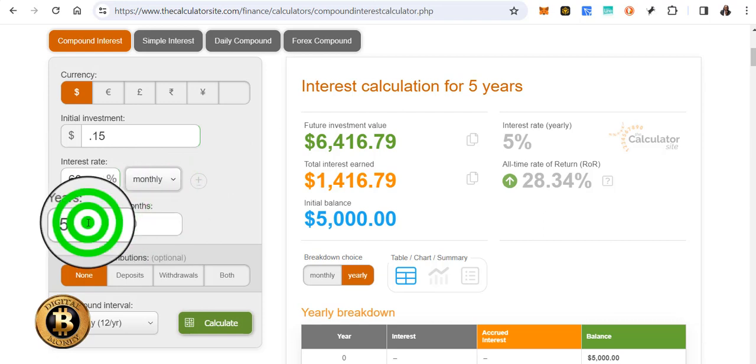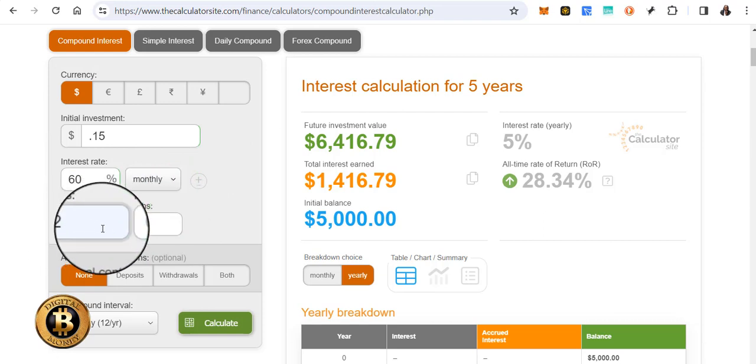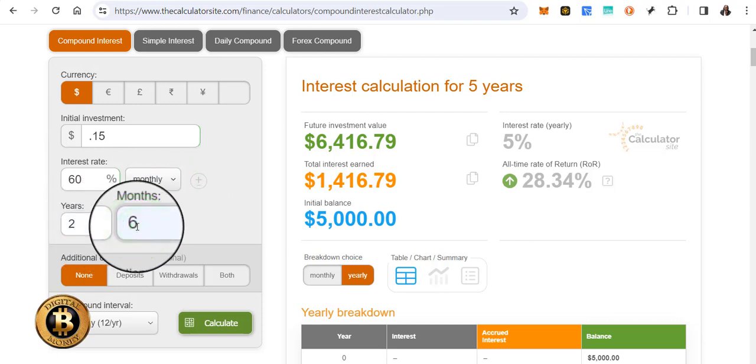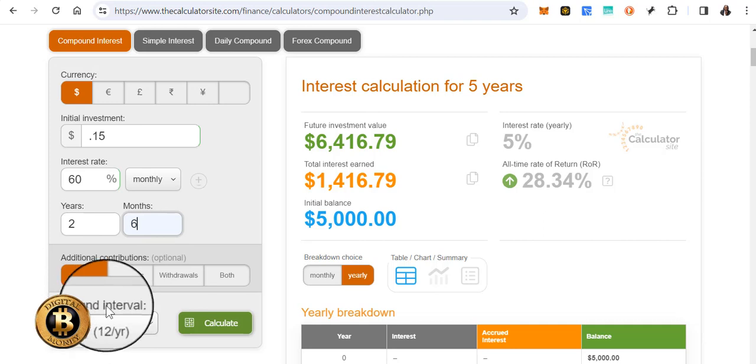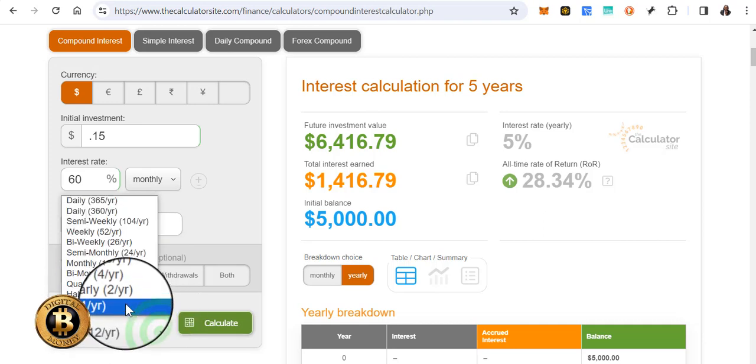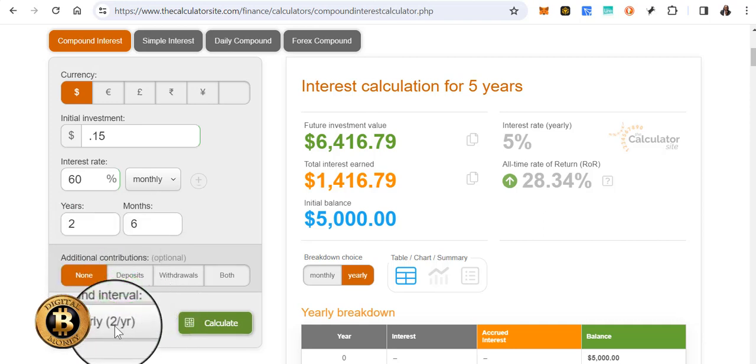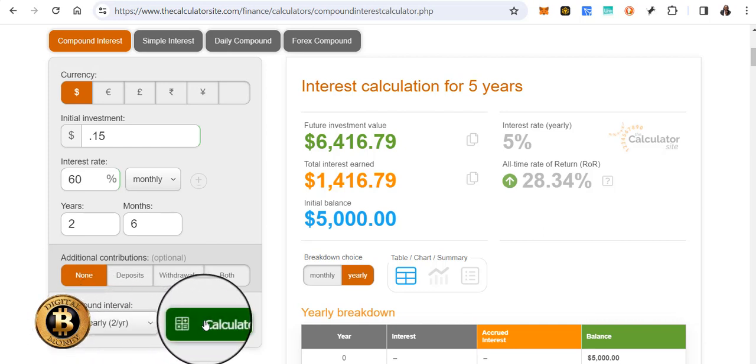In the years you put 2 years, in the months you put 6 months. That's 2.5 years. Now the compounding for each of these strategies is every 6 months. This is the premium plan, so the compounding is every 6 months. So the compound interval we would put twice a year, so half yearly, and then click calculate.